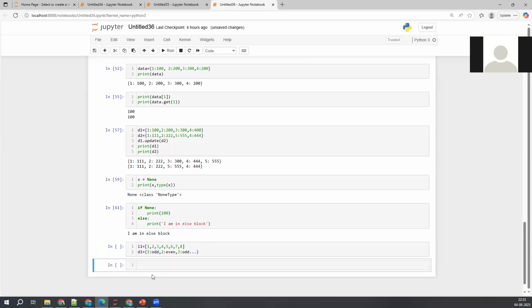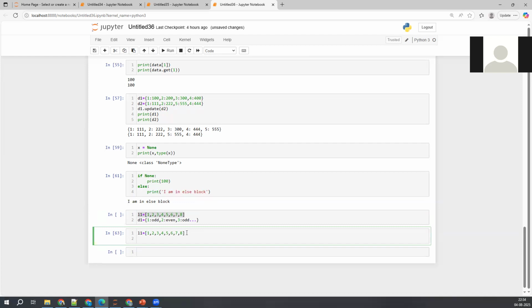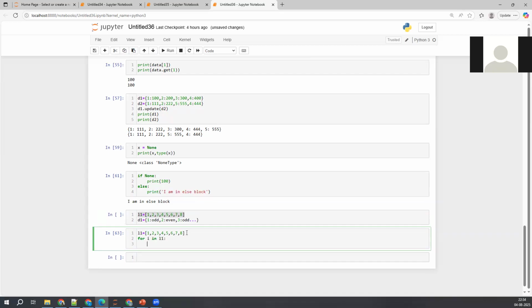You guys can help me here. No problem, I can type it. I'm taking the source list here. See, if you know the basics, it is very easy, guys. Don't feel it is complex. For I in L1. So first let me print the values here: print of I. You can play with this. Nothing complex here.